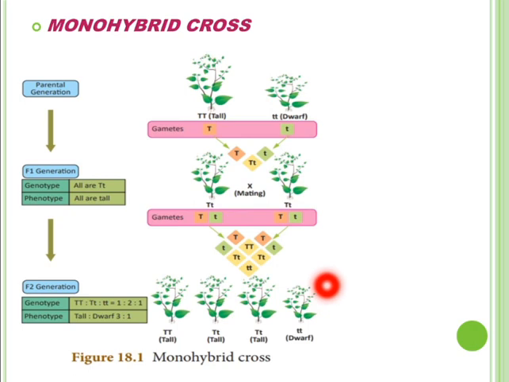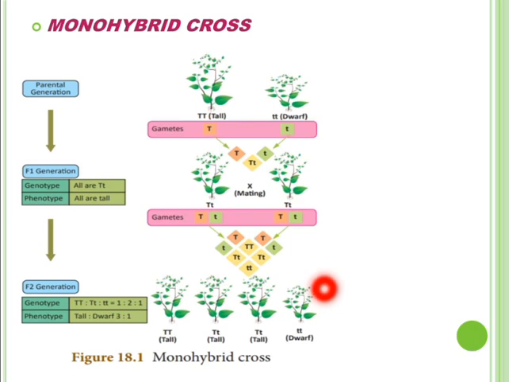Now what did he calculate? He calculated the ratio of tall plants and dwarf pea plants in the F2 generation as 75% to 25%, which means the ratio of 3:1. This is known as the phenotypic ratio because 75% of plants appeared as tall plants and 25% of plants appeared as dwarf plants as their phenotypes. So this 3:1 is the phenotypic ratio of the monohybrid cross.